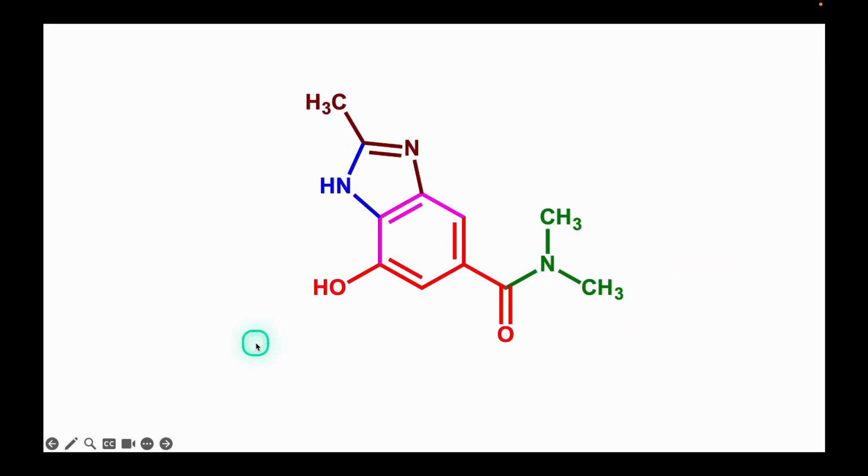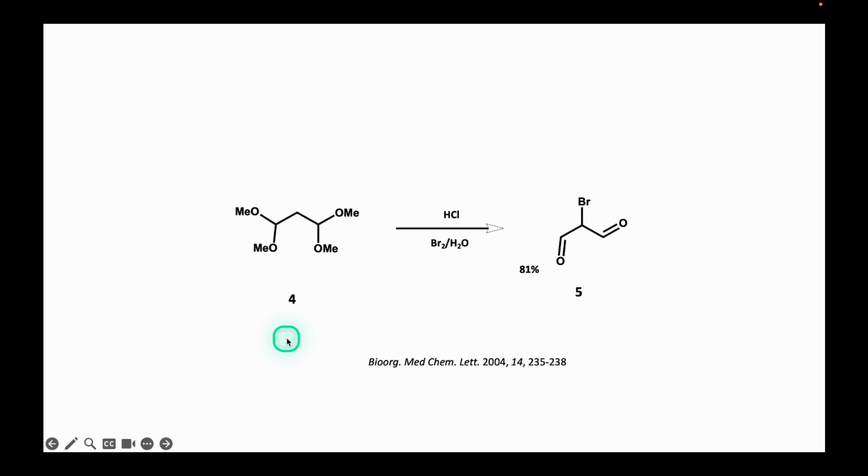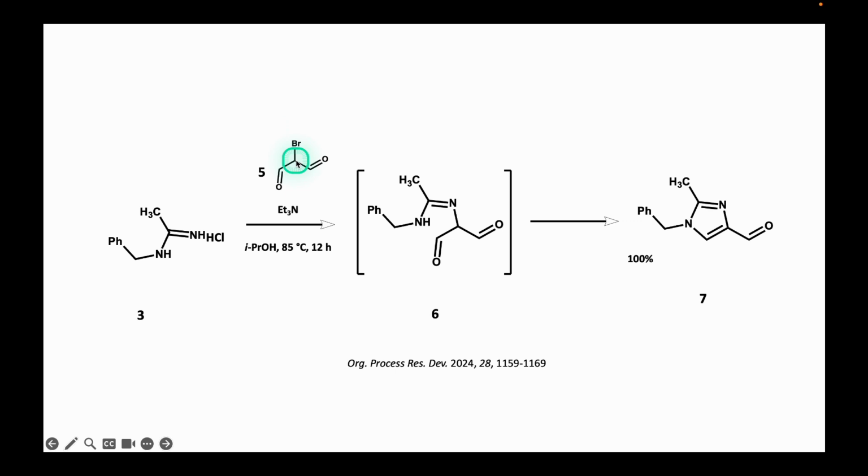Preparation of the substituted benzimidazole. Through the Pinner reaction, consisting of the addition of benzylamine 2 to acetonitrile 1, imidine hydrochloride 3 is generated. Treatment with molecular bromine in an acidic medium of the diketal 4 yields bromomalonaldehyde 5. The nucleophilic substitution of the bromine in 5 by the nitrogen of the amidine 3 forms the intermediate 6, which, after an intramolecular addition of the amino group to the carbonyl group, quantitatively generates formylimidazole 7.